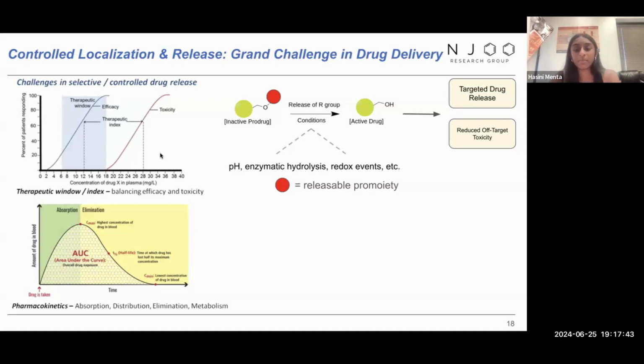As we can see, the one on the left shows that when not a high enough potency or amount of drug is given, not enough cells die. And then when we move on to the toxicity, the curve on the right, cell death is more prominent. However, it's not selective. So we do see this box in between these two curves known as a therapeutic index. And this is actually the ideal therapeutic window. And achieving this window is very hard without a means of controlling the delivery mechanism.